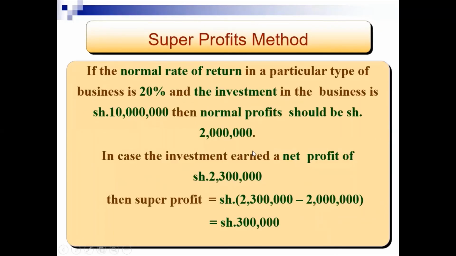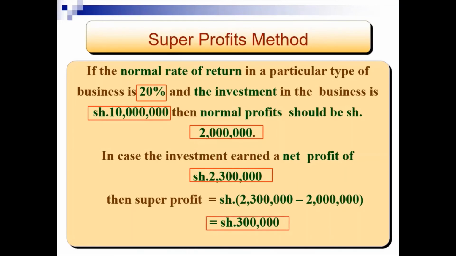To illustrate this method, let us take this example. If the normal rate of return in a particular type of business is 20%, and the investment made in that business is 10 million, then the normal profit should be 2 million. That is 20% of 10 million. In case the investment earned a net profit of more than 2 million, let's say 2.3 million, then the super profit of the business is 300,000. And that is how the super profit is arrived at.